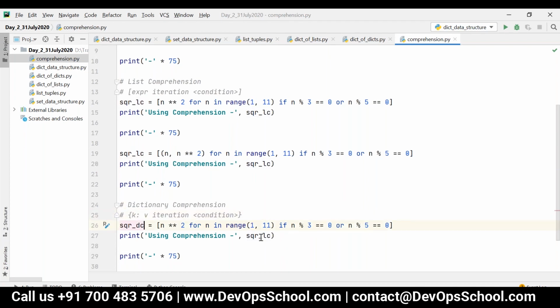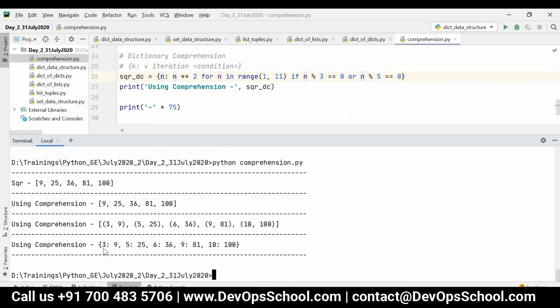See here, now I can write the same expression like this. I can take n as a key because n is unique, and n square as a value. If I execute this, you can see 3 colon 9, 5 colon 25, 6 colon 36, 9 colon 81, 10 colon 100.